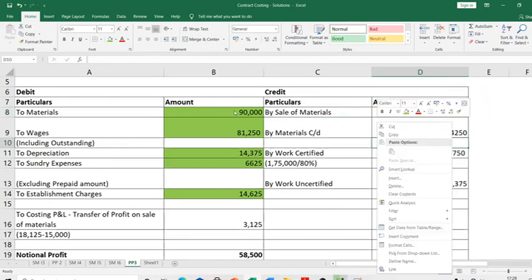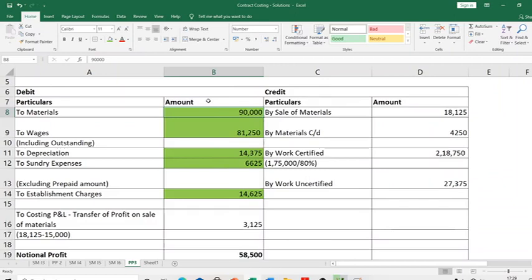What is there inside this 90,000 is 15,000. But what I'm removing is 18,125. What I've debited in this 90,000 is the 15,000, but what I'm crediting here is 18,125. So effectively I'm selling it at a profit of 3,125. If I don't do anything, I have debited materials cost of 15,000 within this 90,000 and credited 18,125 because I have sold the materials. The profit of 3,125 will remain in the contract account.